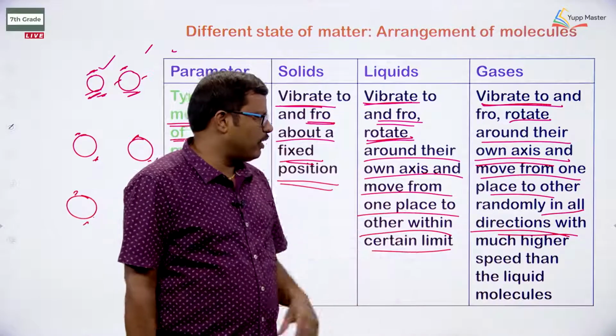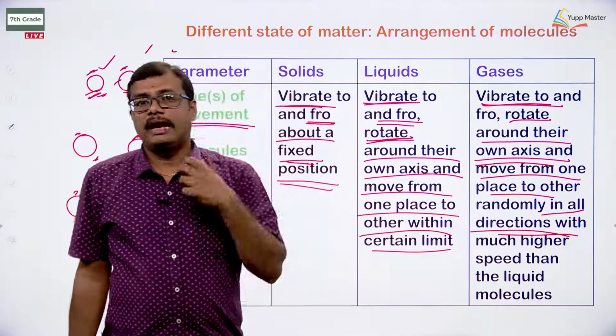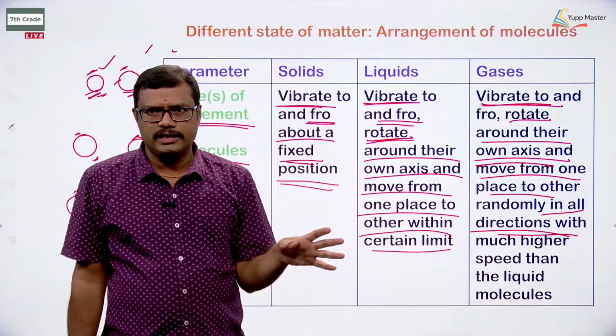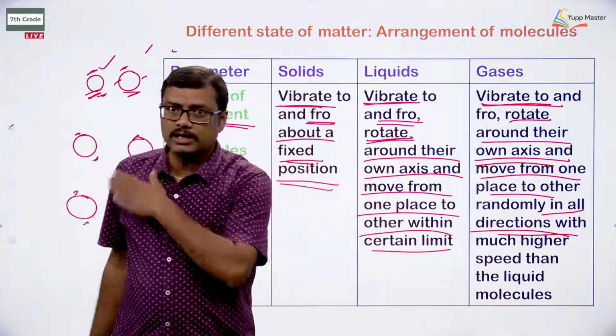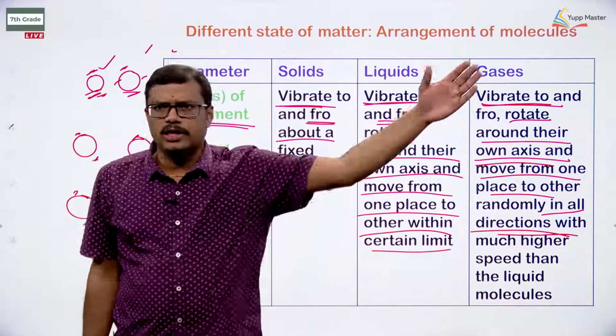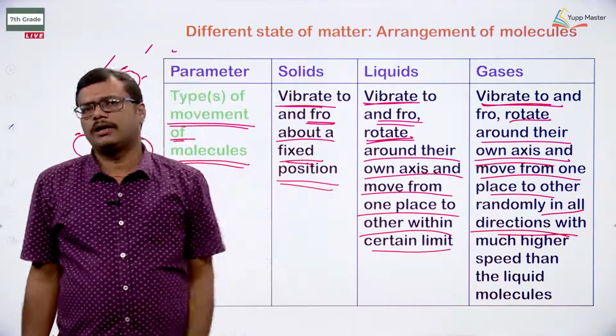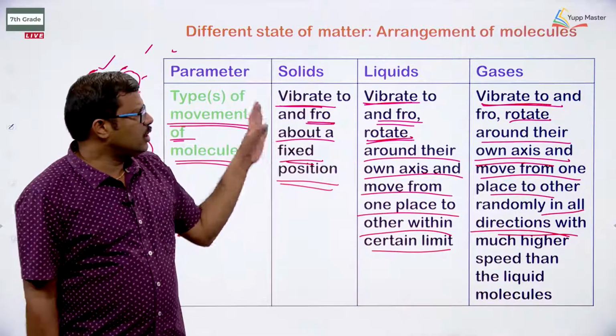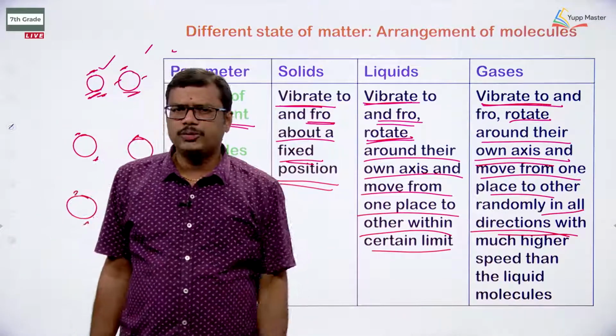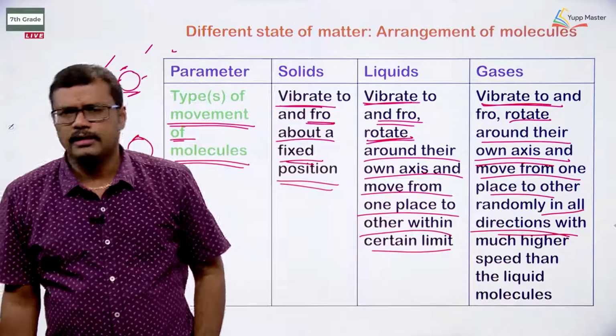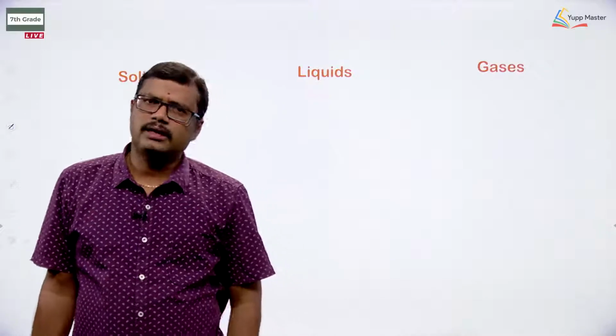When you observe the gases, they are going to vibrate to and fro, and they are going to move from one place to the other place, but in a random fashion. It is not fixed in one direction, and moreover with a higher speed. The speed with which the gas molecule is moving is very high when compared with the speed with which the liquid molecule is moving. So, this is how we can compare the arrangement of the molecules within the solids, liquids and gases.